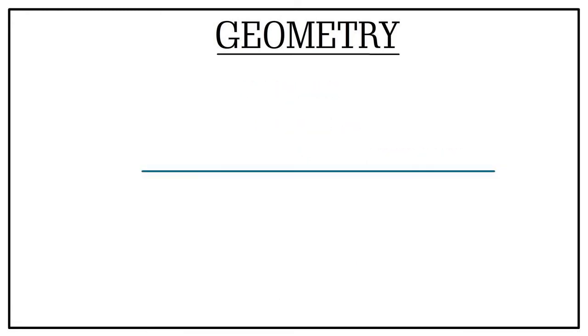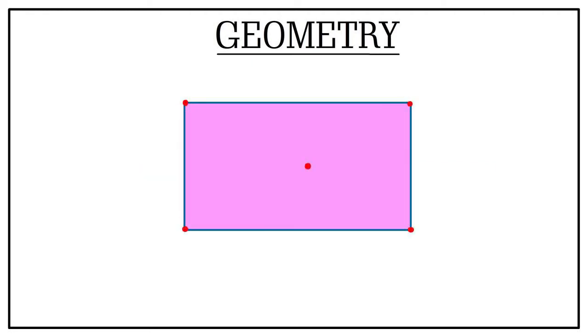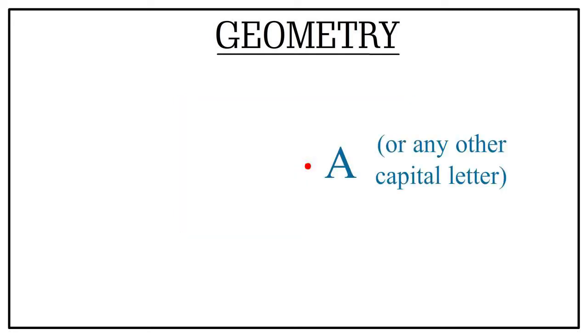The point shows the location, whether it is at the beginning or the end of a line, the center or the corner of a closed figure. A point is represented by a capital letter. Let's move to the next basic element in geometry.